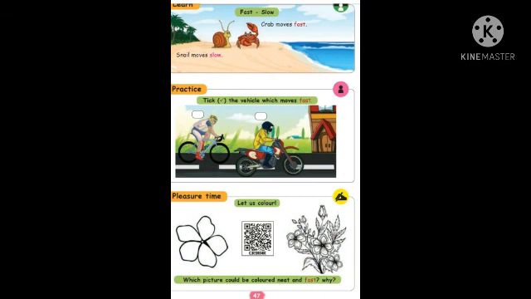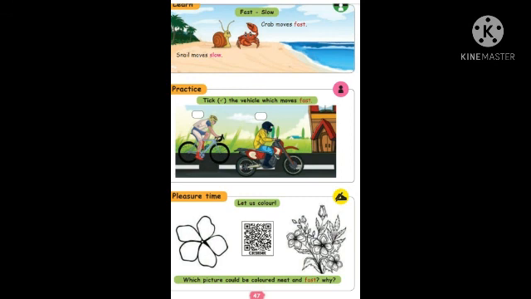Okay, the next one. Let us color. Which pictures could be colored neat and fast? Why? Because this is single, you can color it very fast and very neat, and in this one so many pictures are there, we can color it, but it will take time, isn't it? So the first picture only could be colored neat and fast because it is single. This is a group of pictures, it will take time to color it. Okay, children, all of you got it? Shall we go to the next page?